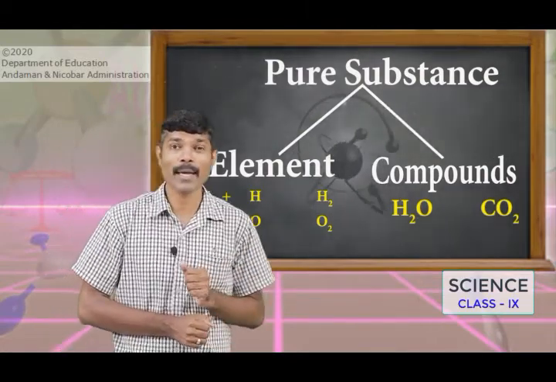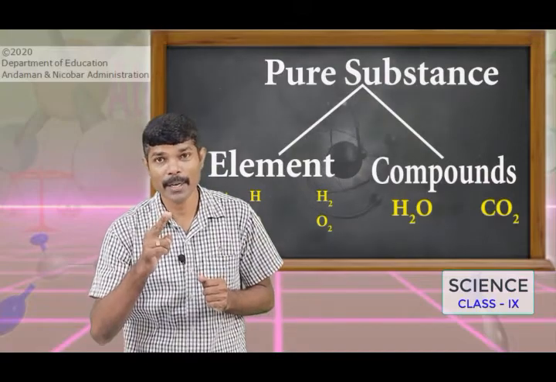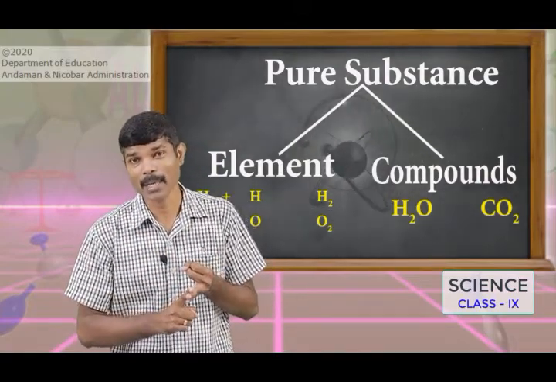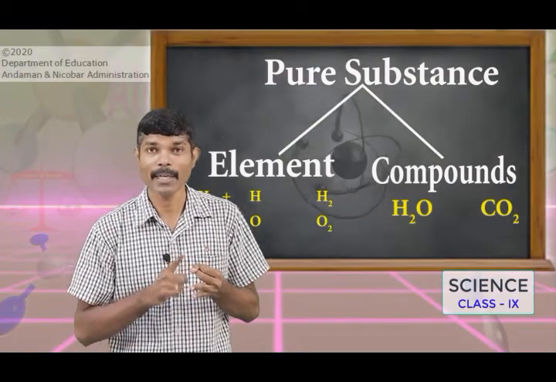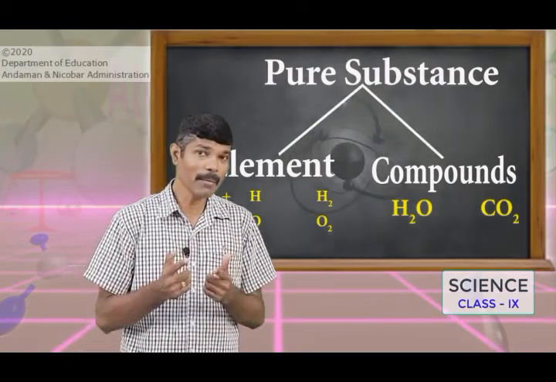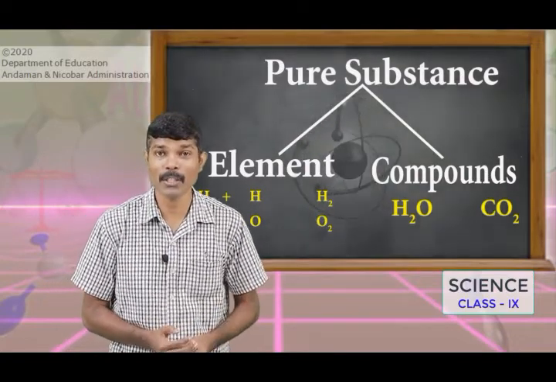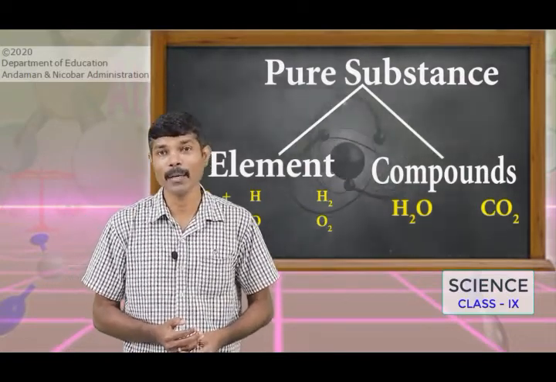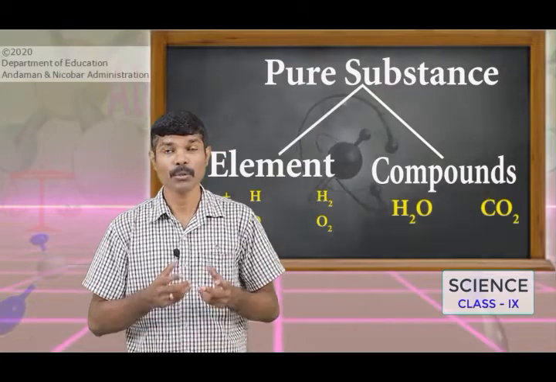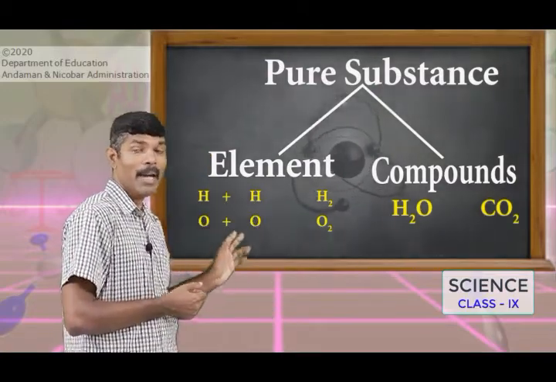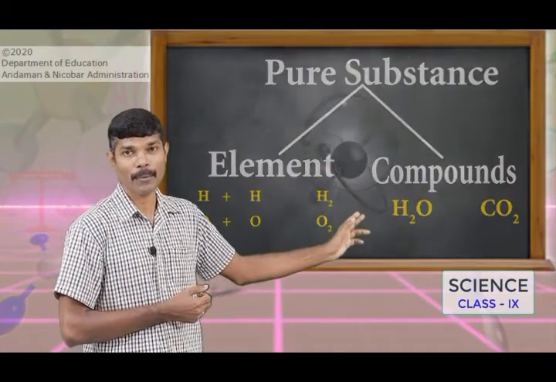So a molecule can exist in two different ways. One is when two or more same atoms are combined, we call it a molecule. Another is that the smallest particle of a compound is also an example of a molecule. So you should not get confused between molecules of elements and molecules of compounds.